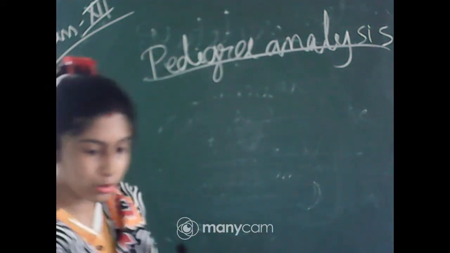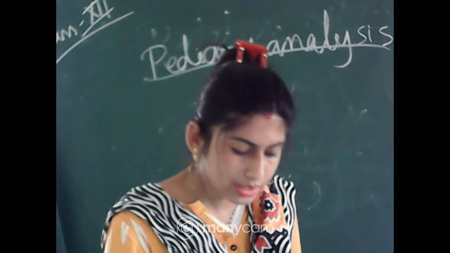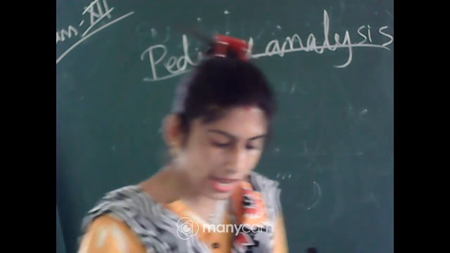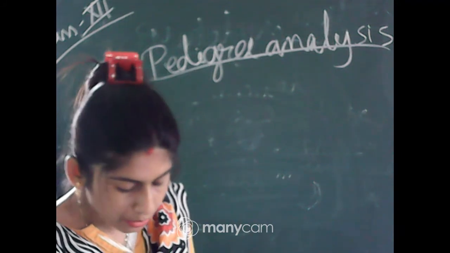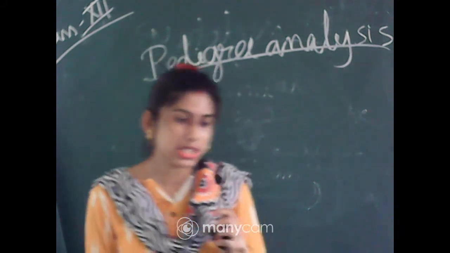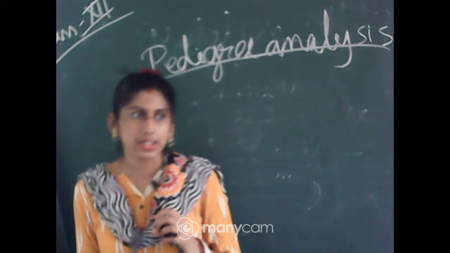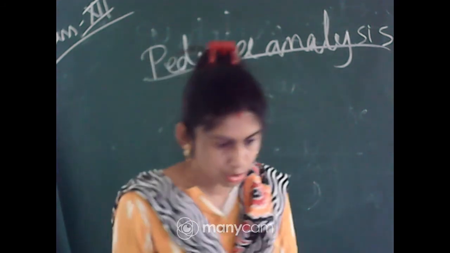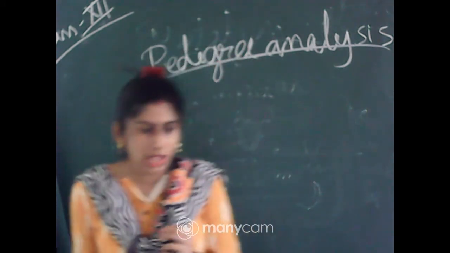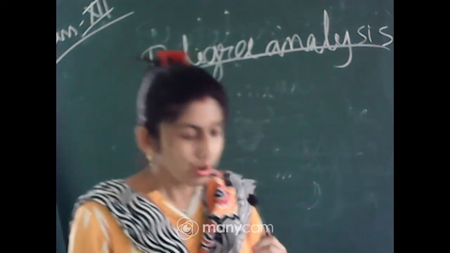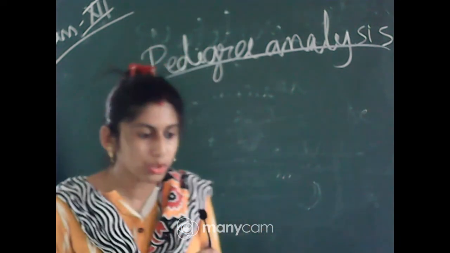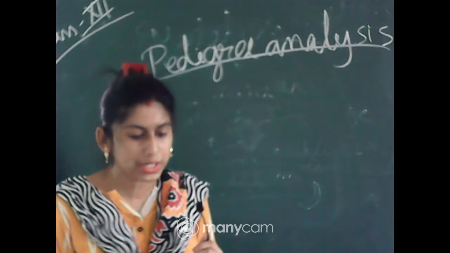First, you have to know the different symbols used in pedigree analysis, because this pedigree analysis is present in your practical syllabus also. So you have to know how pedigree analysis can be done, and for knowing that you have to know the different symbols.